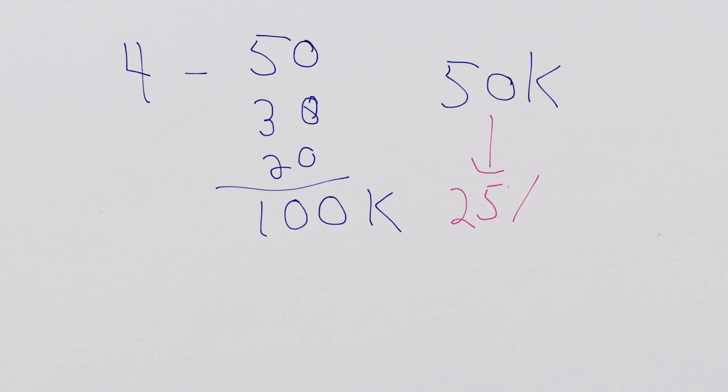Well, 25% of what will be a total of 200. I'm sorry, a total of 150. 25% of a total of 150 is not $50,000. It's less than 50. It's actually 37.5.